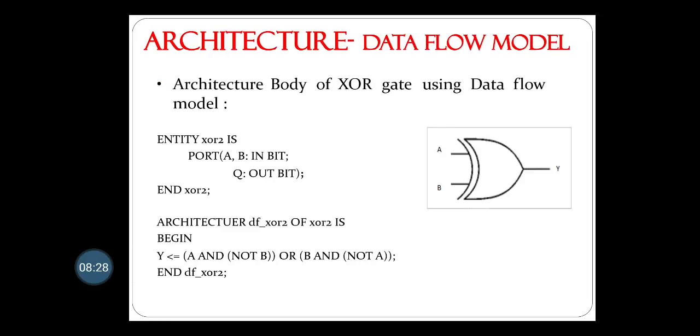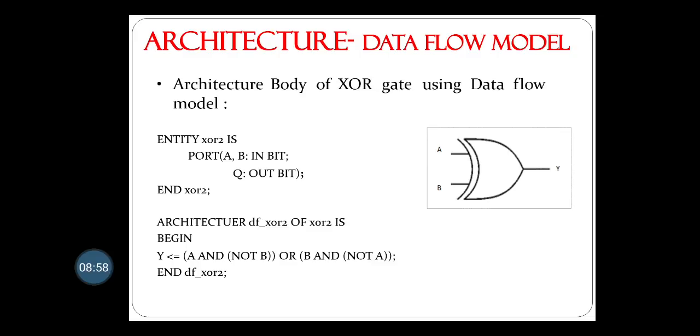Now the next example shown here is an XOR gate using the data flow model. A and B are the inputs and Y is the output. Here the basic equation of the XOR gate is used, that is A B bar OR A bar B, and that equation is written in the code you can see here.